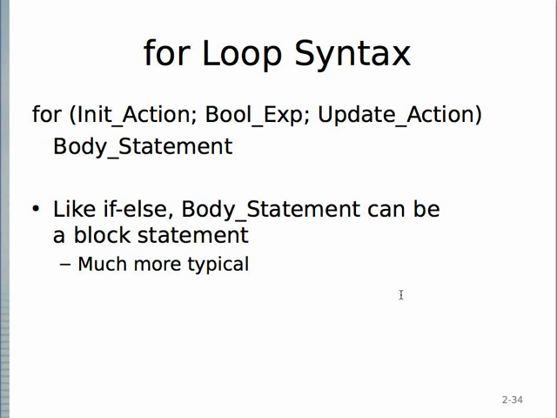For loop, same thing, except remember Boolean expressions can be a single int. The init action can be int i equals 0 or int i equals 0 comma j equals 0. That would be 2 ints. And the update action can be i++ comma j++ if you want. Most of the time we don't see that. We just see the simple for loops that we've seen in Java.